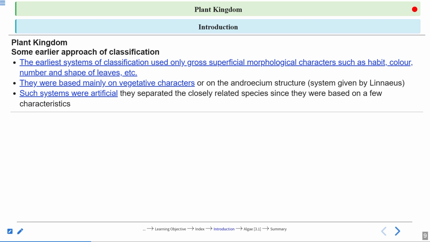Remember, in the artificial system of classification, only superficial morphological characters were taken into account for the classification of organisms. Some examples are given. The morphological characters that were followed, like the habit, the color, number, and shape of leaf. These are very superficial characters. These are not very important characters, right?